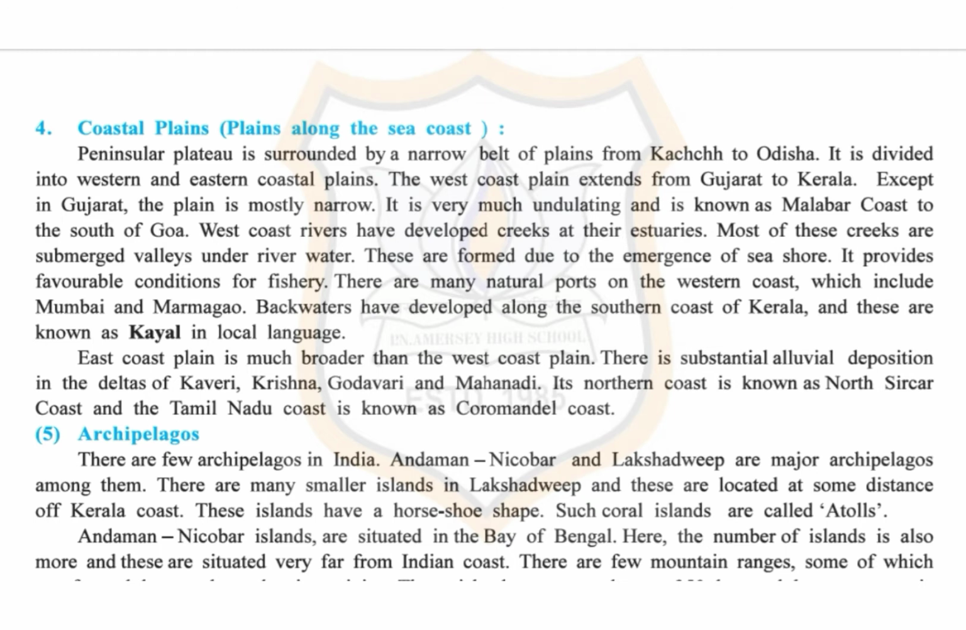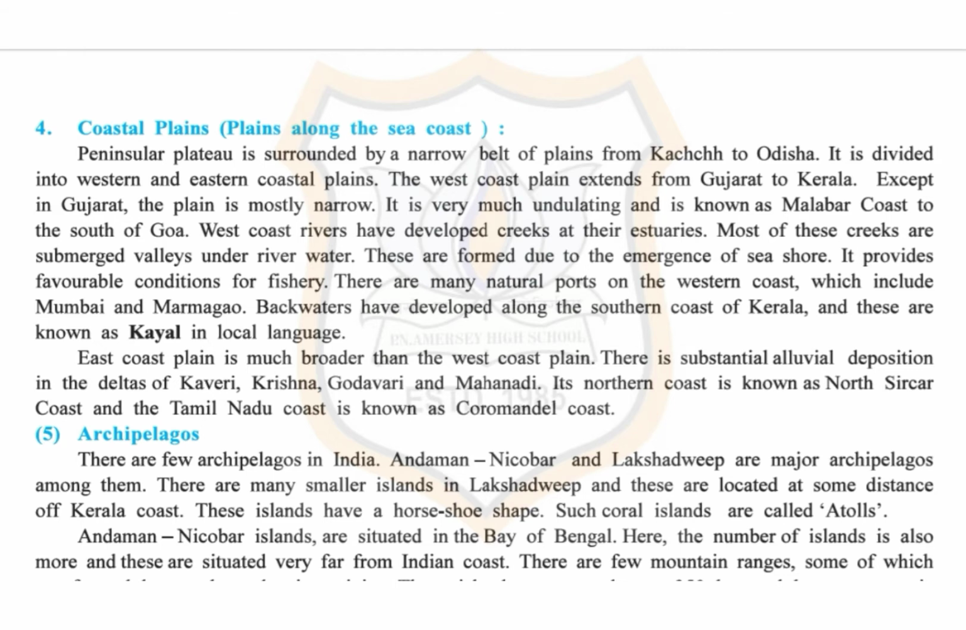Now the West Coast Plain. The West Coast Plain is spread from Gujarat in the west to Kerala in south. The entire plain is in the form of a narrow belt except in Gujarat. This plain is very undulating. In north, it is known as Konkan Coast, while it is known as Malabar Coast from Goa to the southern